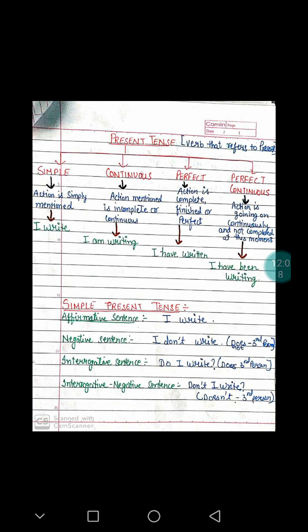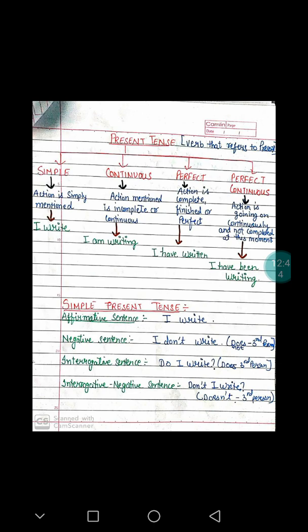Such as I am writing. At the time of talking, I am writing. But perfect continuous says that I have been writing. This means that the action has already started in the past. There is a mention of past time in perfect continuous, whereas there is no such case in continuous tense. We do not mention the past in continuous.